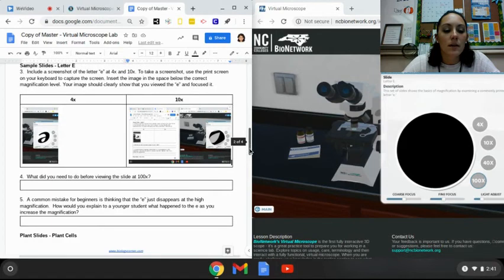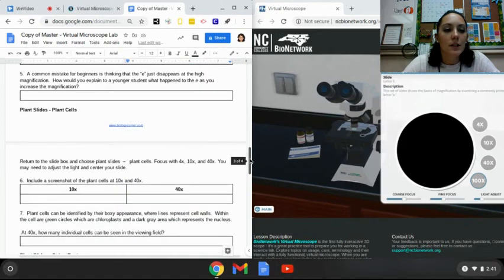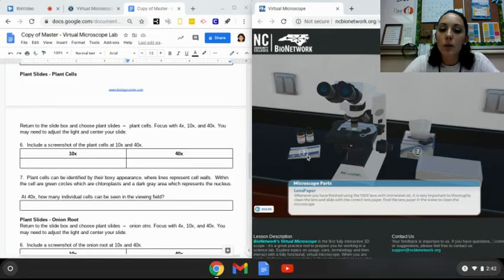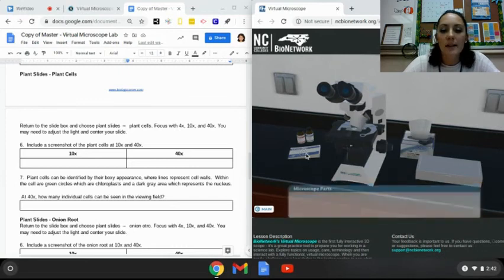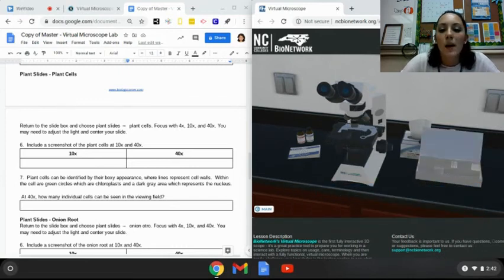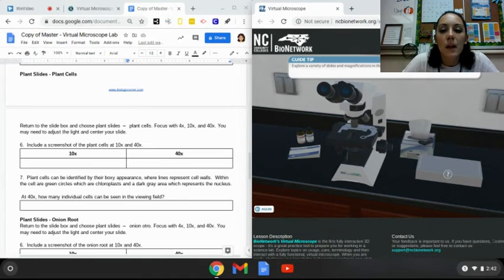On our document, you're going to answer a couple of those questions, and then we are done with that slide. So you will click Remove Slide at the top. If you use the immersion oil, you need to use the lens paper, which is down to the left, right by the immersion oil. It will wipe it and clean the slide, and then reset your microscope. You're going to continue this through the rest of your document.